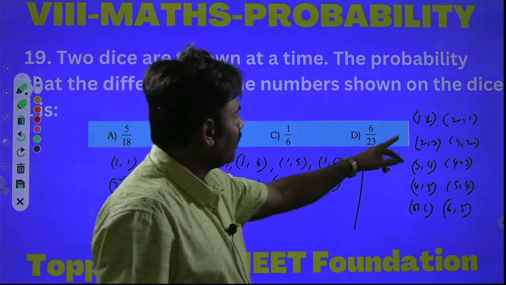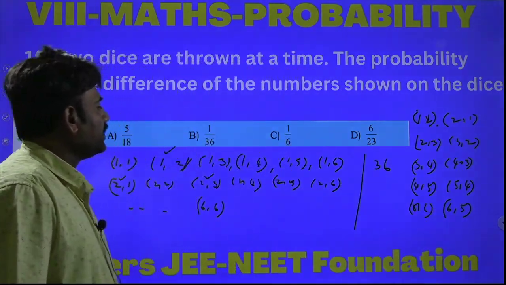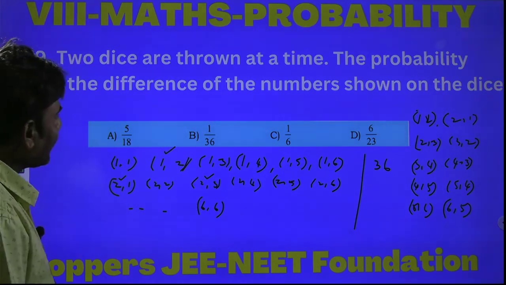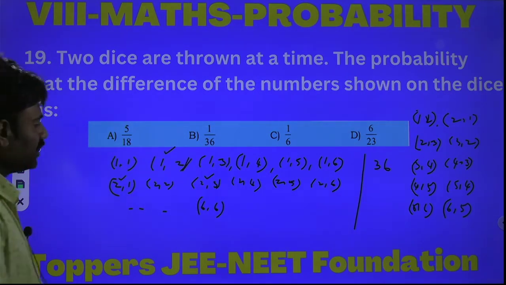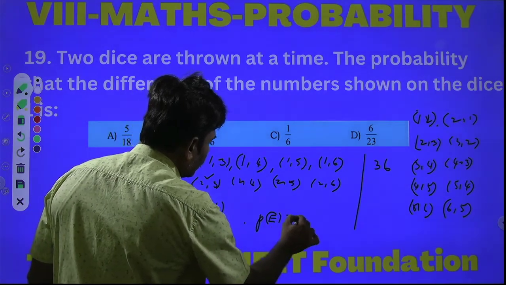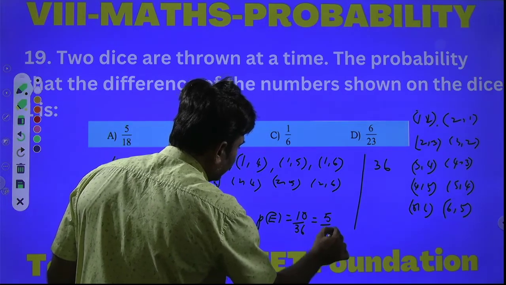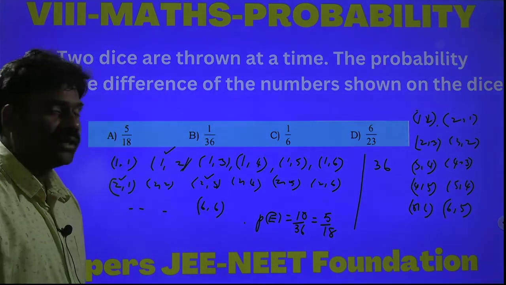Now how many are there? 1, 2, 3, 4, 5, 6, 7, 8, 9, 10. These 10 are the favorable outcomes to the event. Then the required answer is 10 by the total number of outcomes 36. Therefore, required answer P of E is equal to 10 by 36. 10 by 36 can be written as 5 by 18. 2 is a common factor here. So option A is the correct answer.